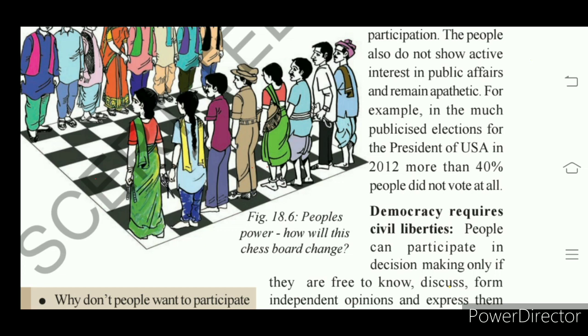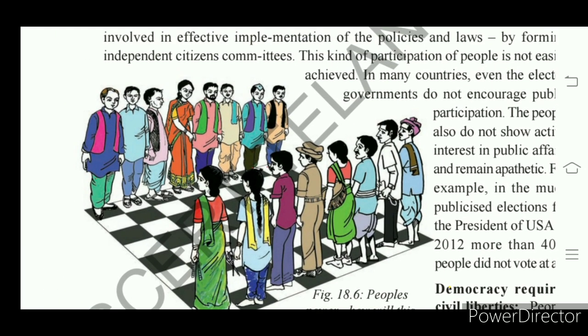If all the people take part in the election, then the result will be different. Okay, 40 percent have voted, 60 percent of the citizens have not voted. If this 60 percent also goes for voting, there would be a change in the election result. That means a tough, efficient candidate will come into power. Understand? So people's participation is very essential.